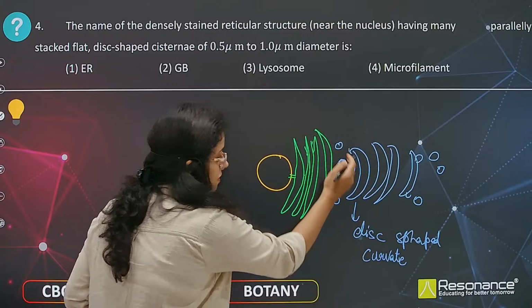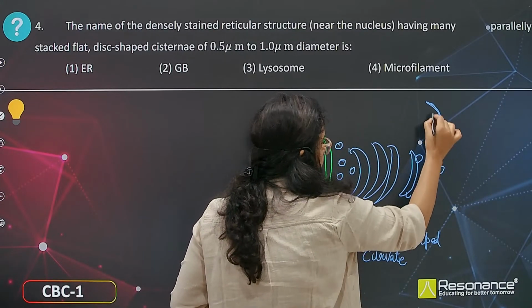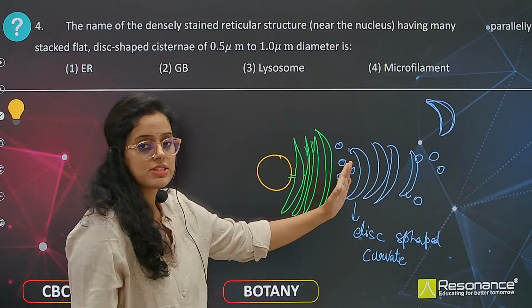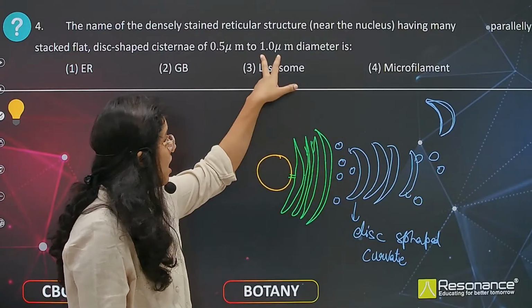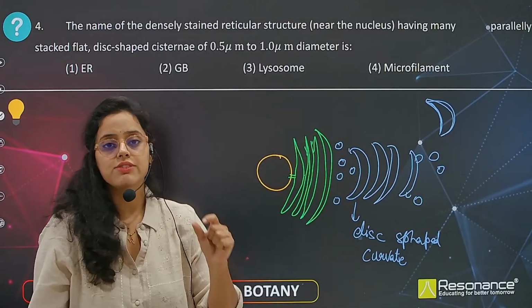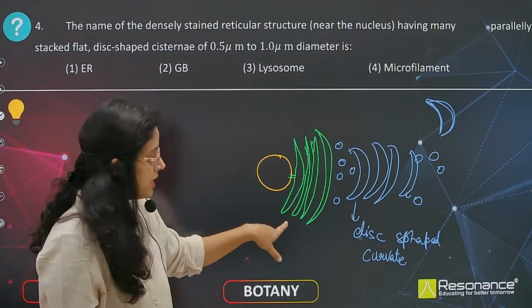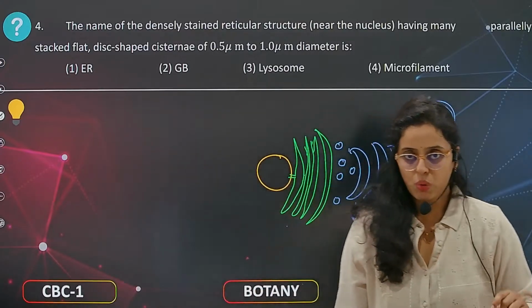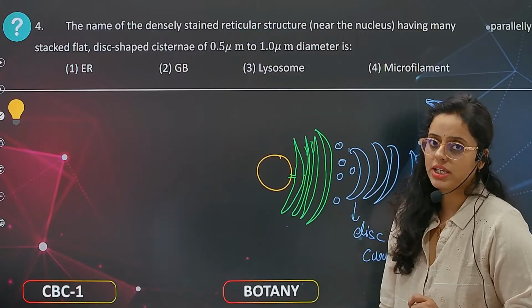They have a concave face and a convex face. This side is the cis face and that is the trans face. The diameter of the cisternae is 0.5 micrometer to 1 micrometer. Cisternae are also present in the endoplasmic reticulum, but the diameter varies. So here the answer is going to be Golgi bodies.